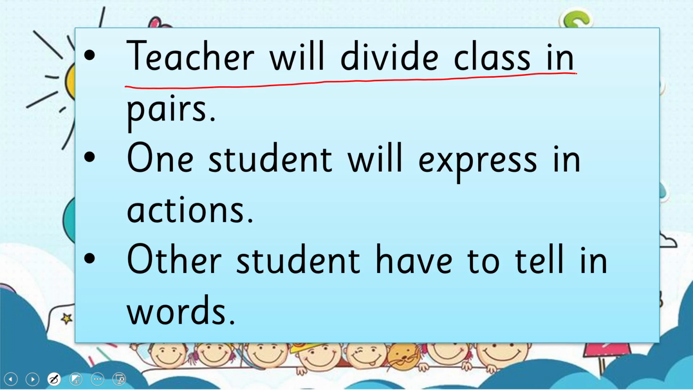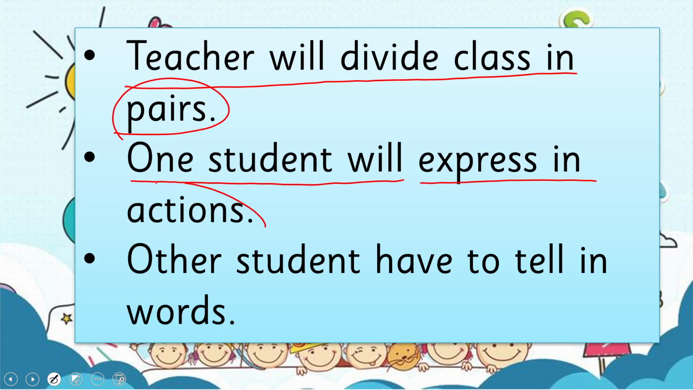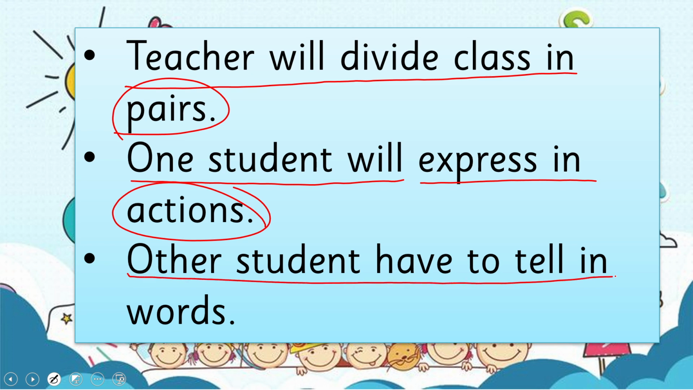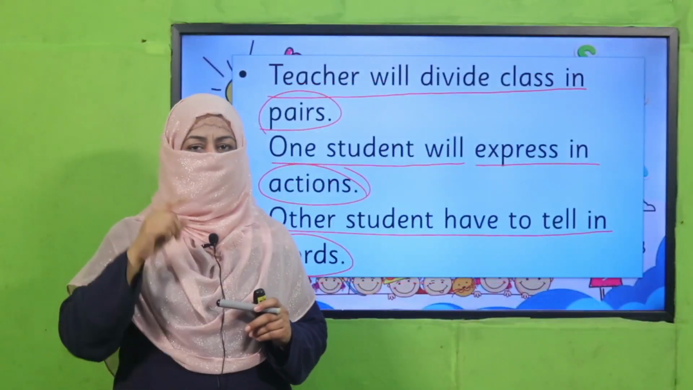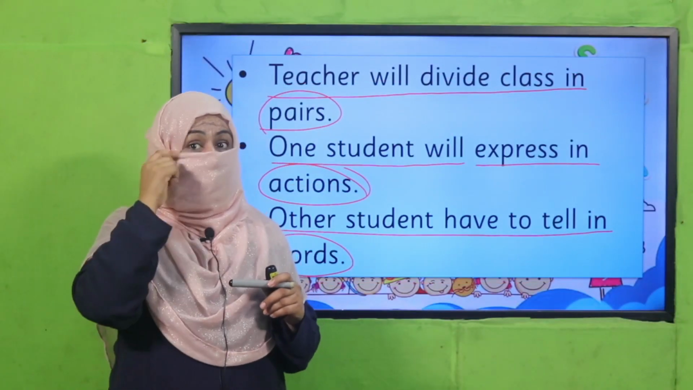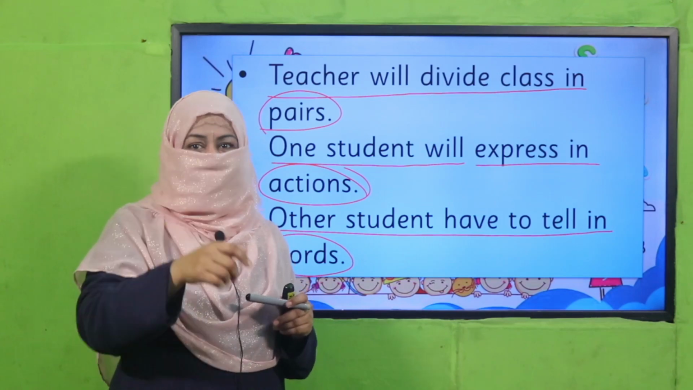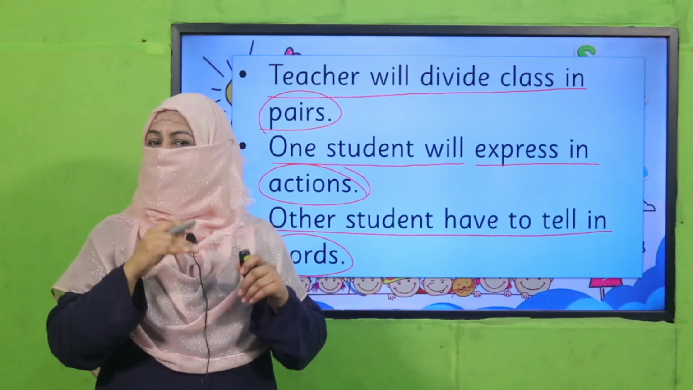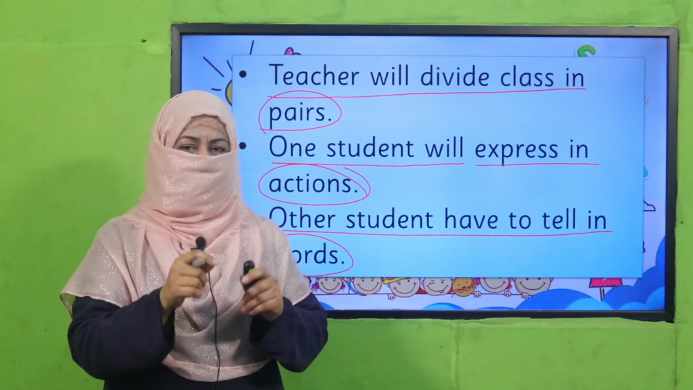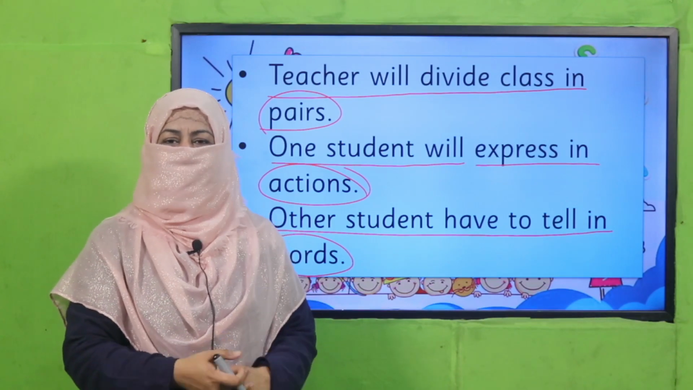Okay, now let's practice it through an activity. Teacher will divide class in pairs. One student will express in actions and the other student has to tell in words. Okay, one will do an action and the other will say what he said. For example, if I say, Miss, I got an idea, right? This is how one will do and the other will say the words. So pause the video, enjoy this activity and then come back.